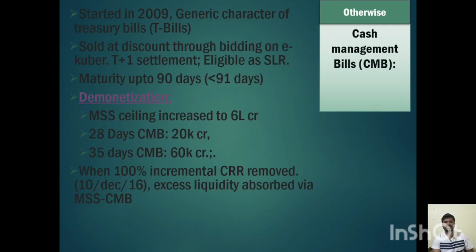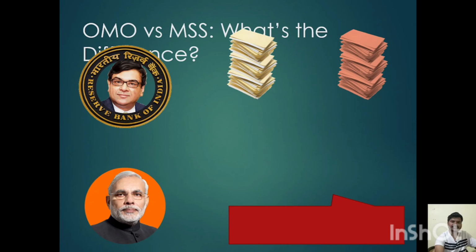These things, as I told, treasury bills are up to 364 days, and cash management bills have a maturity period of up to 90 days. As I told, in both open market operations and the Market Stabilization Scheme, RBI is issuing government securities to the banks, and it is withdrawing money from the market. So what is the difference?